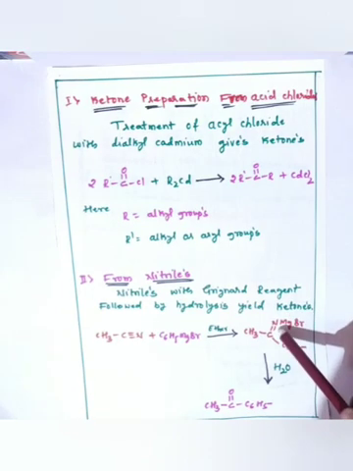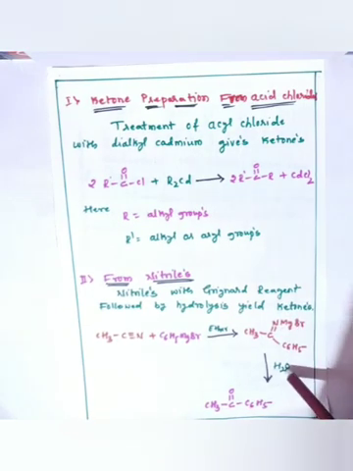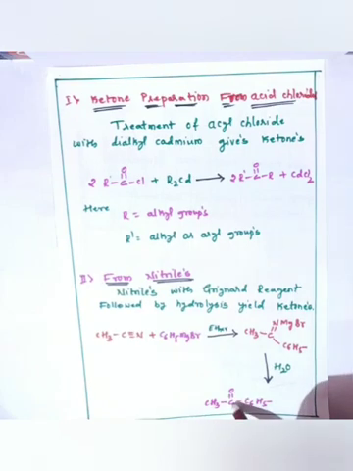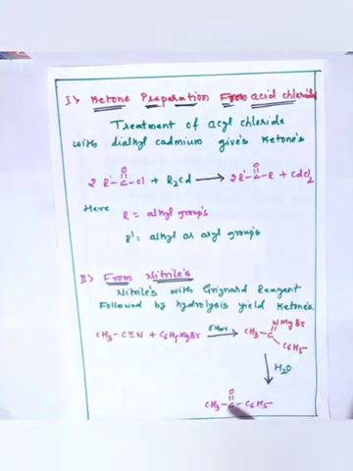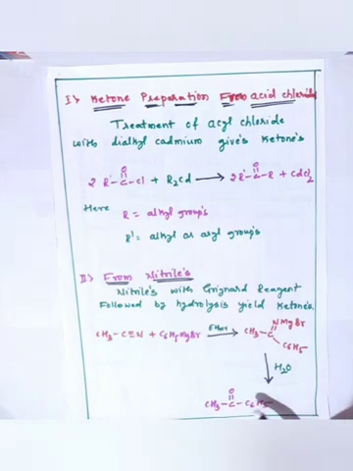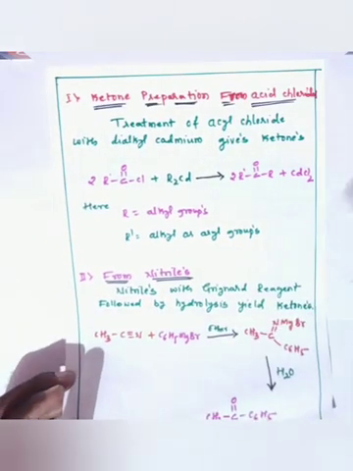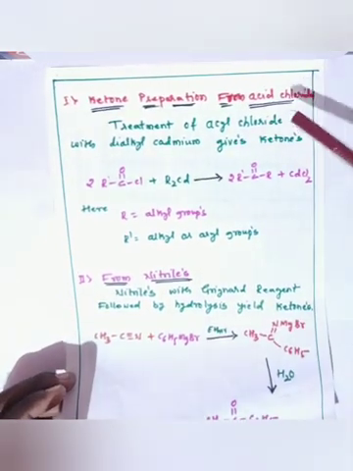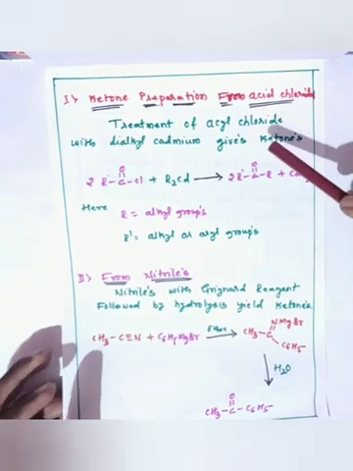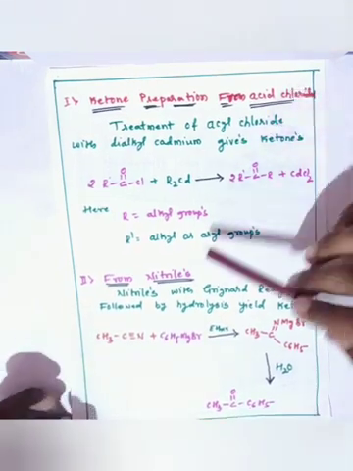So this substituted imine after hydrolysis gives a product that we call ketone. So this ketone is methyl vinyl ketone. Yes, so this is regarding the preparation of ketones from the acid chloride and nitriles.